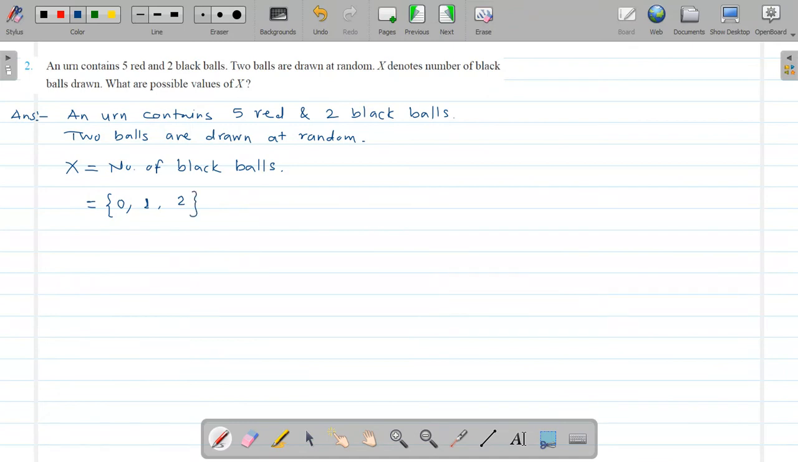Okay, so possible values of x are 0, 1, 2. So this is your answer. Whenever you draw the 2 balls from that urn, then the number of black balls will be 0, 1 or maximum 2, because the urn contains 2 black balls only. Okay, so see this answer.